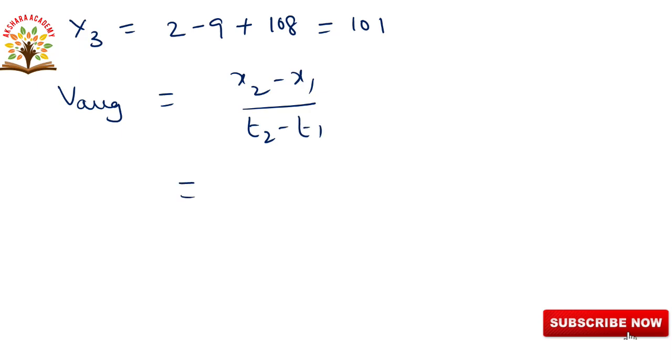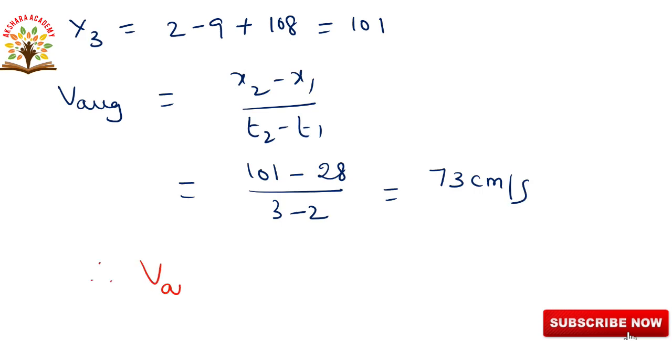Substituting values, 101 as x2 and x1 is 28, by 3 minus 2. 3 minus 2 is how much? 1. 101 minus 28 is how much? 73 centimeters per second. Therefore, V average is equal to 73 centimeters per second. This is our final answer.